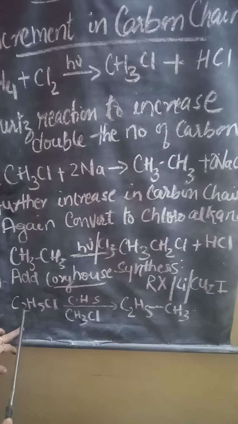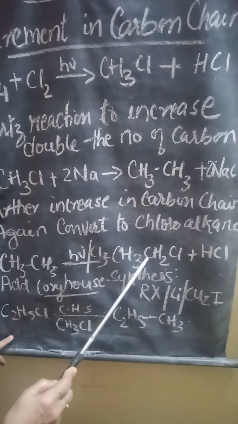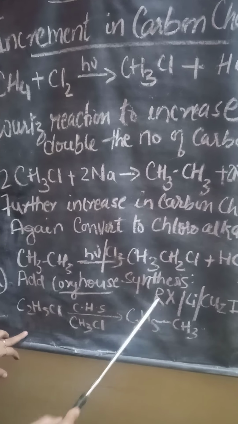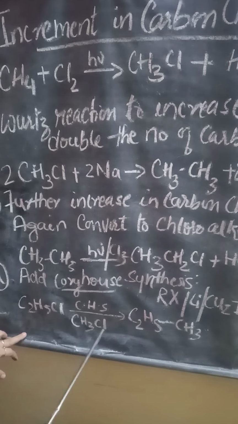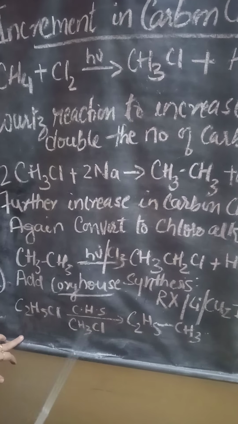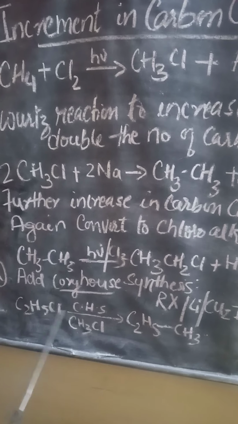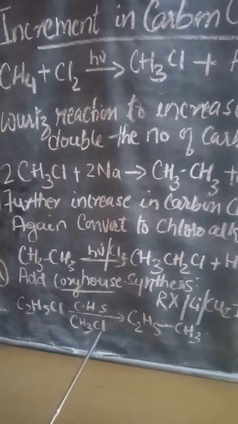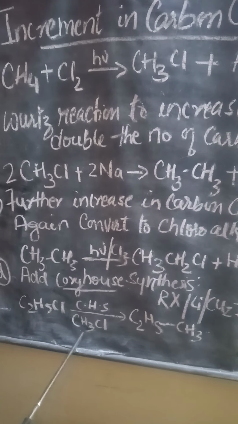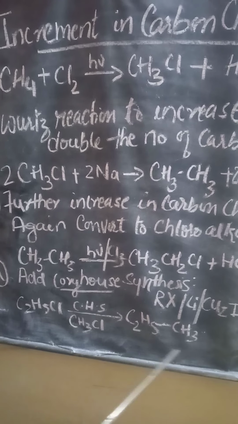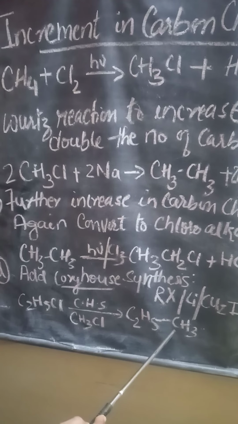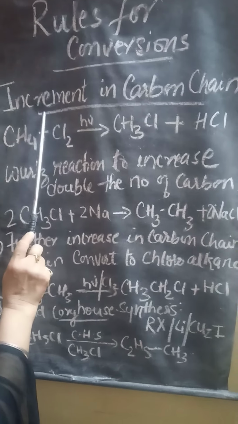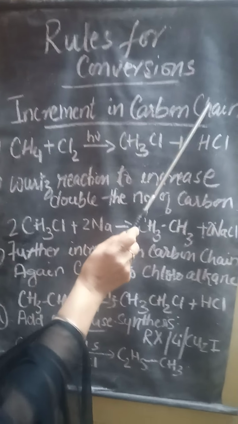Suppose in this reaction, with ethyl chloride, only one carbon has to be increased. So in place of R, I have taken methyl chloride. Again this chlorine will be removed, and the lithium will combine with the chlorine, and lithium chloride will be removed. The methyl group gets attached here and one carbon is added to the chain. So this whole reaction helps whenever there is an increment in carbon chain.